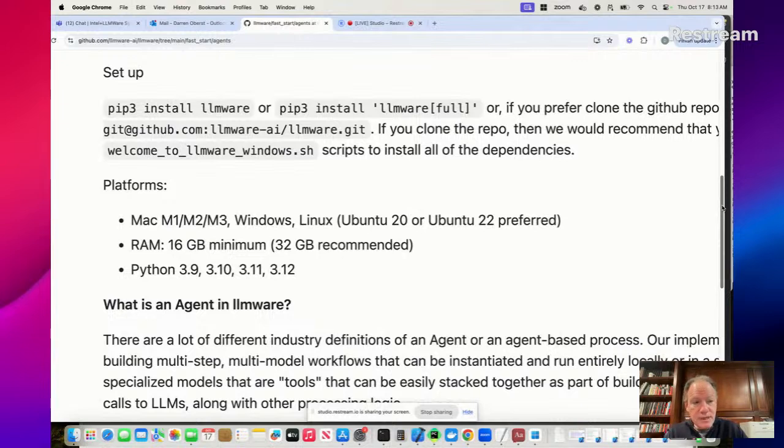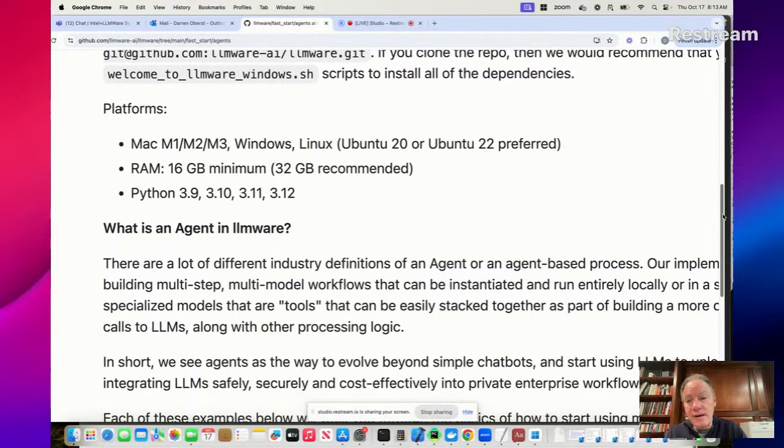Supported platforms are all the big ones. So if you're running on Mac, you're running on Windows, or if you are running in a Linux environment, Ubuntu 20 or Ubuntu 22 are preferred. So please keep that in mind. And in terms of RAM, it really does help if you have at least 16 gigabytes of RAM in your environment. We'd probably recommend 32. You'll get faster performance, and there will be some larger models that you can run with 32. They're going to be pretty painful to run with just 16. And again, anything Python 3.9 and up should work.